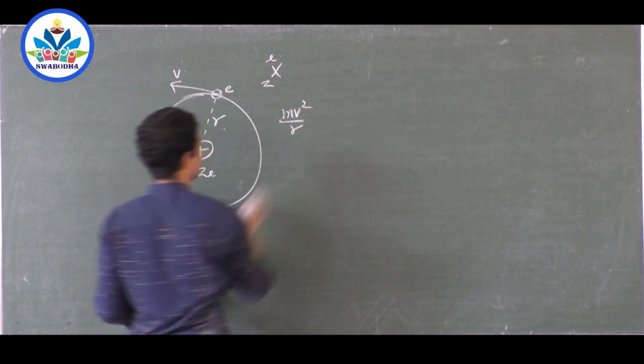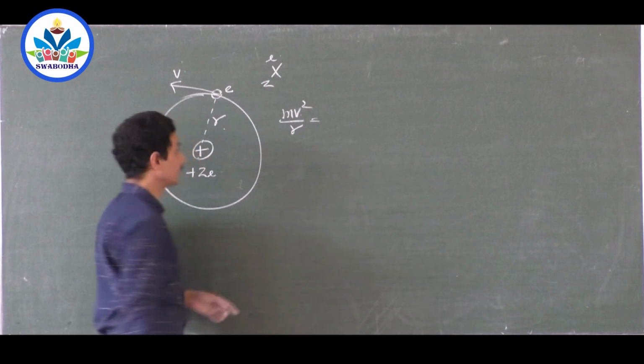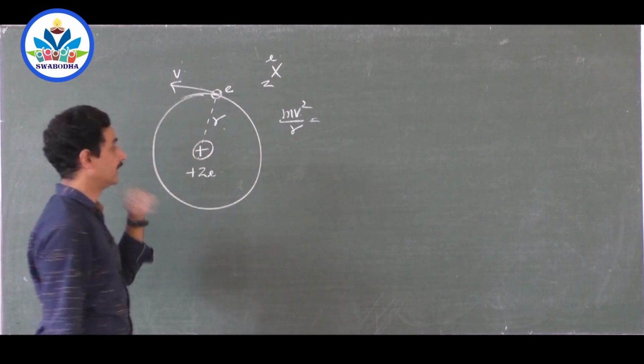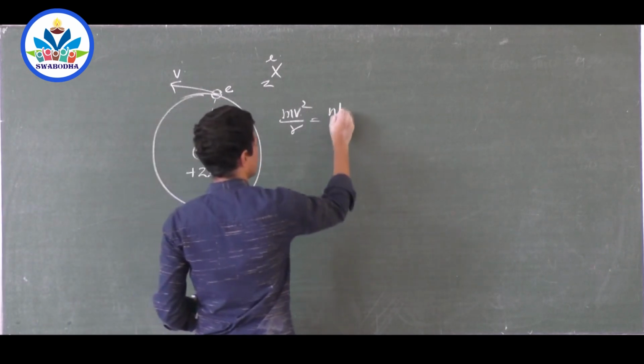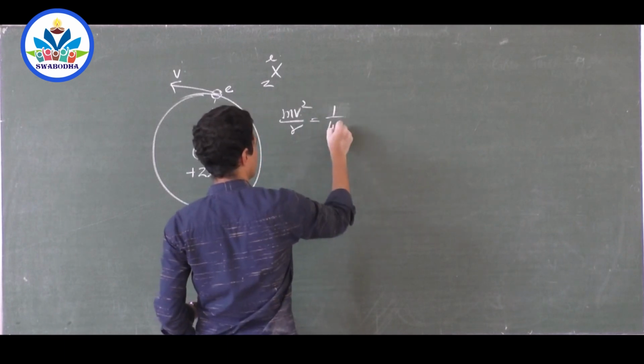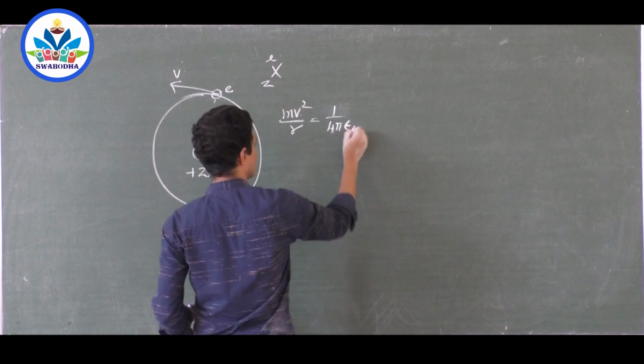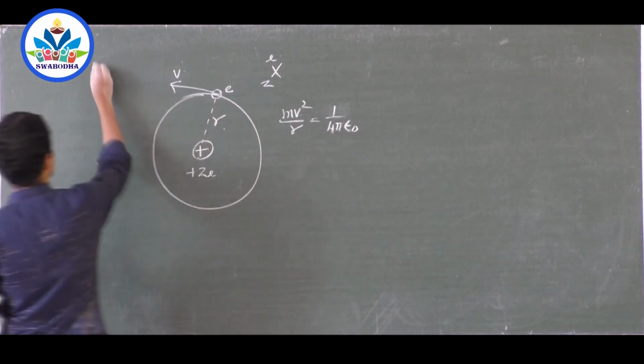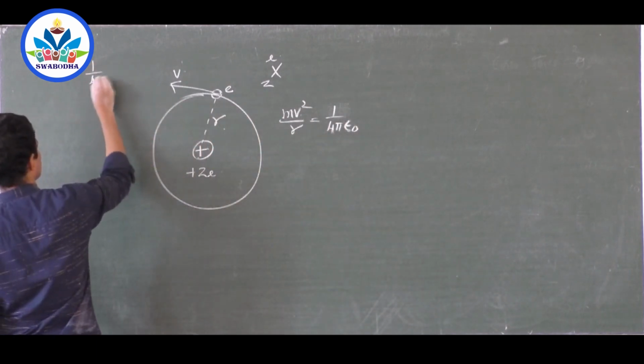mv squared by r, if v is the speed of the electron in that particular orbit, then mv squared by r must be equal to the electrostatic force, 1 by 4 pi epsilon naught. You know the electrostatic force between two charges q1 and q2 separated by a certain distance.